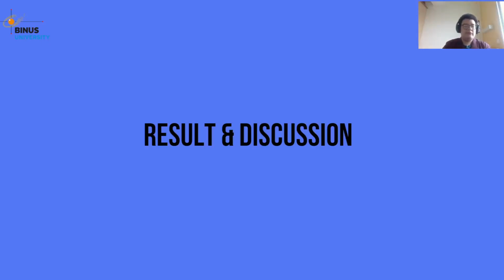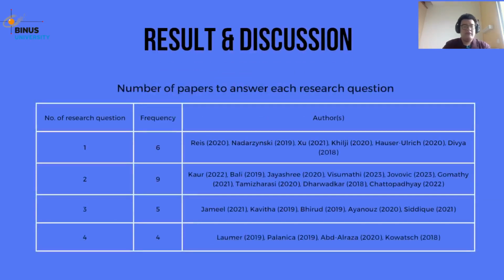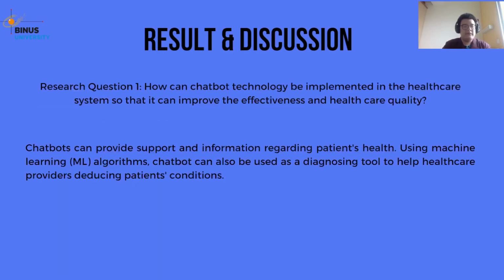Next, I'd like to talk about the result and discussion from our research. First of all, let's see this table that shows the number of papers to answer each of our research questions. From this table, we can see that for our first research question, we found 6 papers that could provide answer to that research question. We found further 9 papers that could answer our second research question. We found 5 papers that could provide answer to our third research question. And lastly, we found 4 papers that could provide answer for our fourth research question.